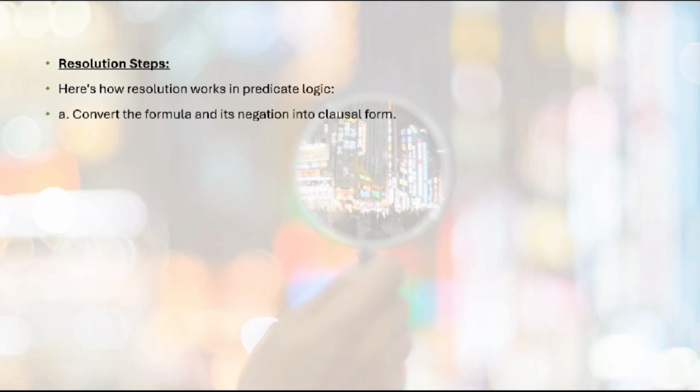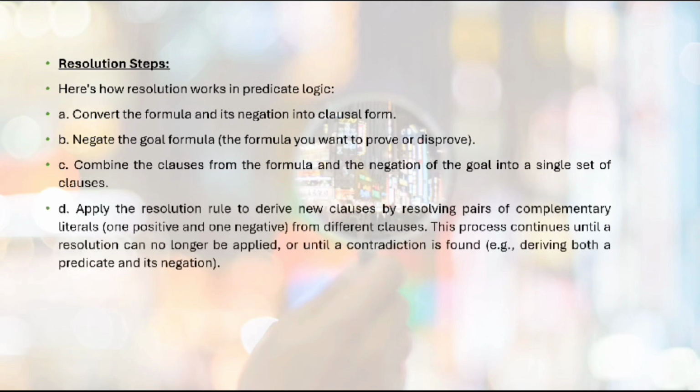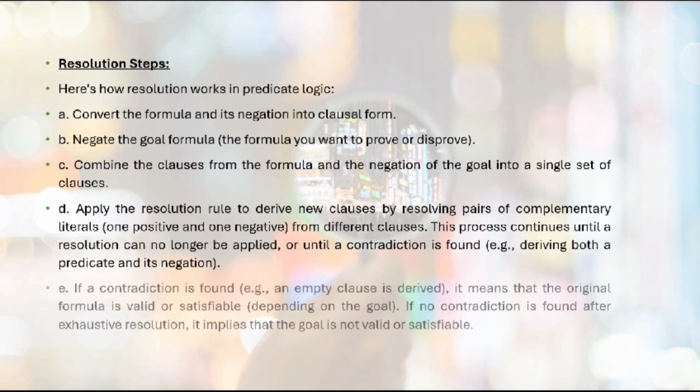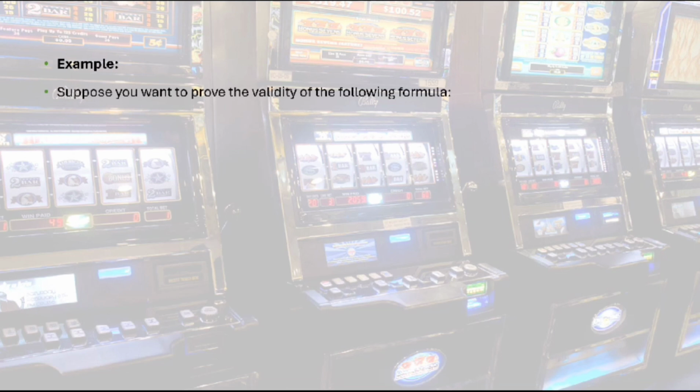We can use predicate logic in resolution also. Here are some resolution steps. First, we need to convert the formula and its negation into clausal form. Then we need to negate the goal formula, the formula you want to prove or dispute. Combine the clauses from the formula and the negation of the goal into a single set of clauses. Apply the resolution rule. Derive new clauses by resolving pairs of complementary literals from different clauses.